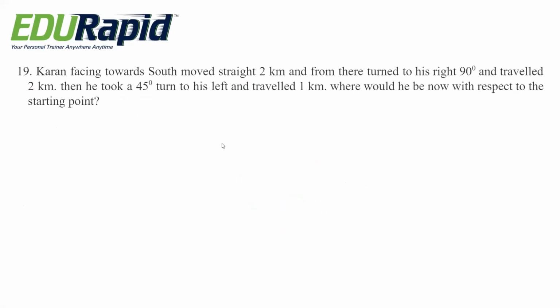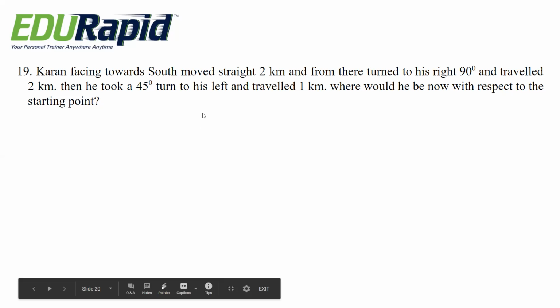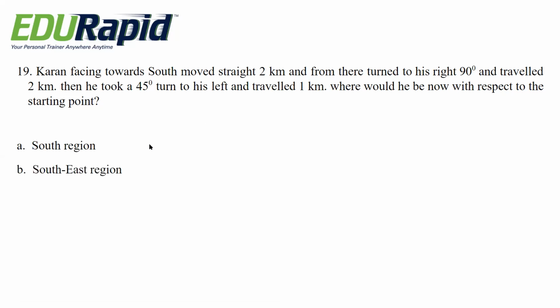Next question. Current facing towards south moved straight 2 kilometer and from there turned to his right 90 degree and traveled 2 kilometer. Then he took a 45-degree turn to his left and traveled 1 kilometer. Where would he be now with respect to the starting point? Options are south region, southeast region, northwest region, southwest region.